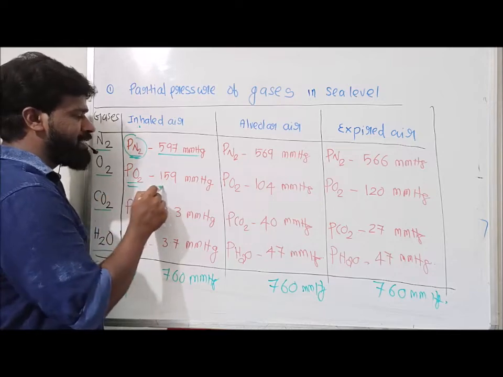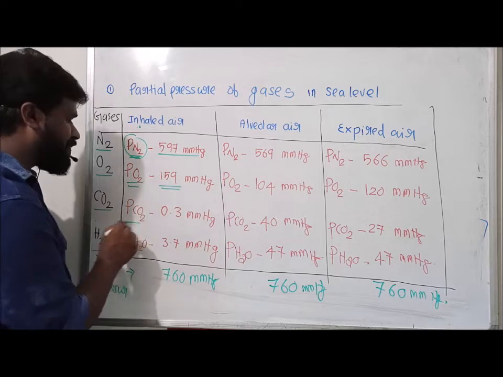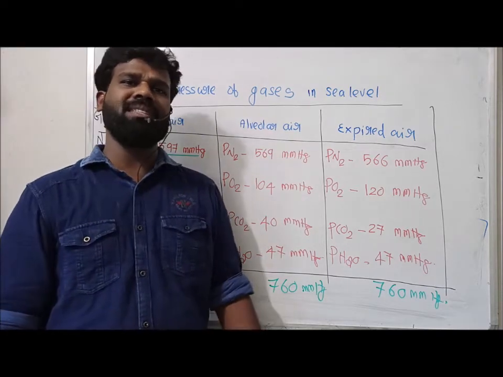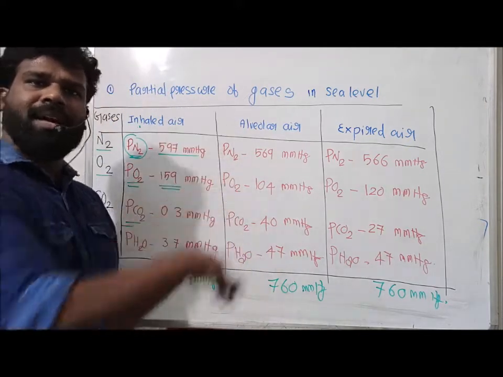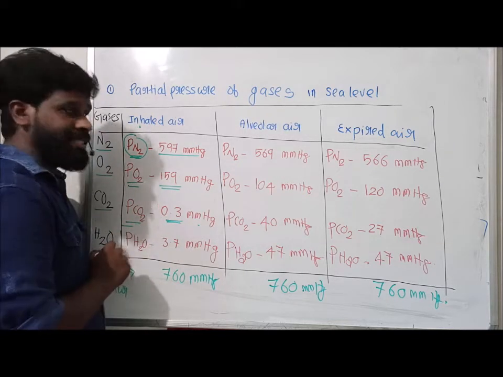Partial pressure of oxygen is 159 mmHg. Partial pressure of carbon dioxide is only 0.3 mmHg, because its concentration is the least in the atmosphere, so it exerts less pressure than other gases.